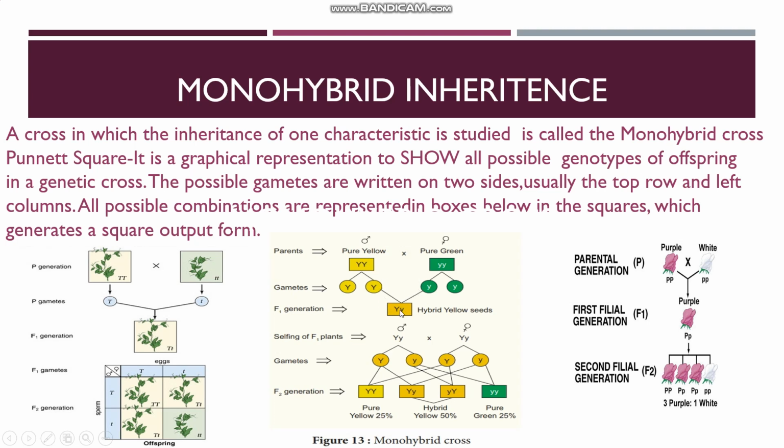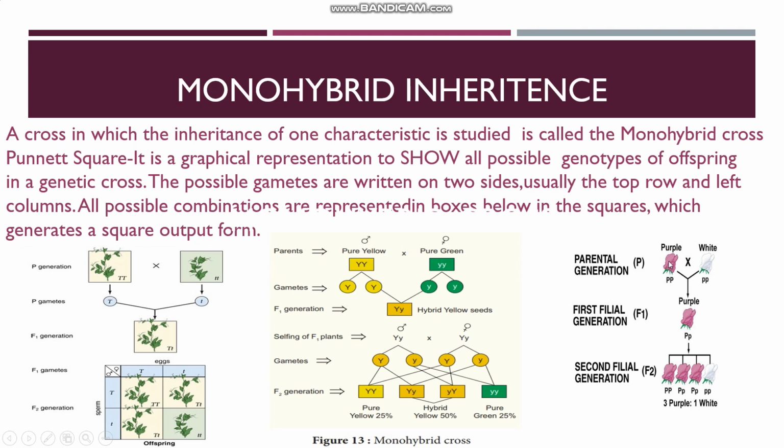When these gametes are fused, you get the F1 plants that resemble only one of the parents. On selfing, you get the F2 generation in which 3 yellow is to 1 green. So the monohybrid phenotypic ratio is 3 yellow is to 1 green, or 1 capital Y is to 2 capital Y is to 1 small y. That is the monohybrid genotypic ratio.